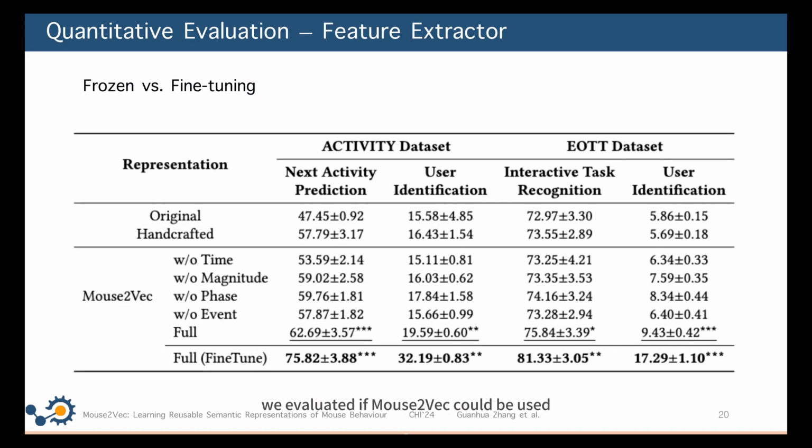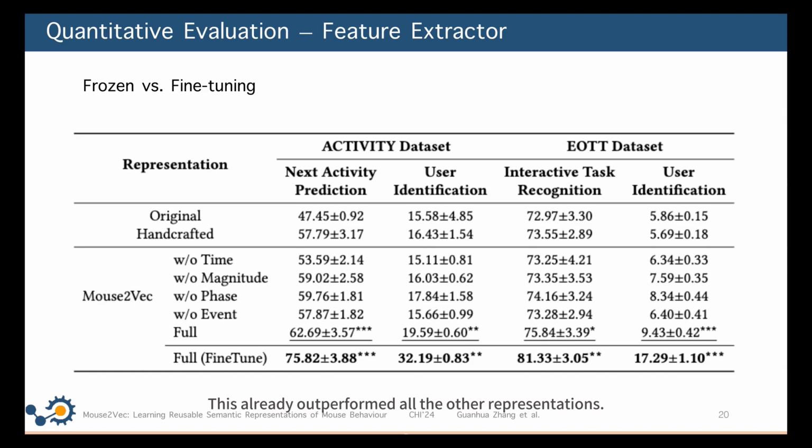Moreover, we evaluated if Mouse2Vec could be used as a generic mouse feature extractor, like ResNet as an image feature extractor. In the accuracy table, we showed 2 usages of our model. First, directly applying the pre-trained, frozen model, which allows novice users to quickly and easily use Mouse2Vec for their data and tasks without changing the model.